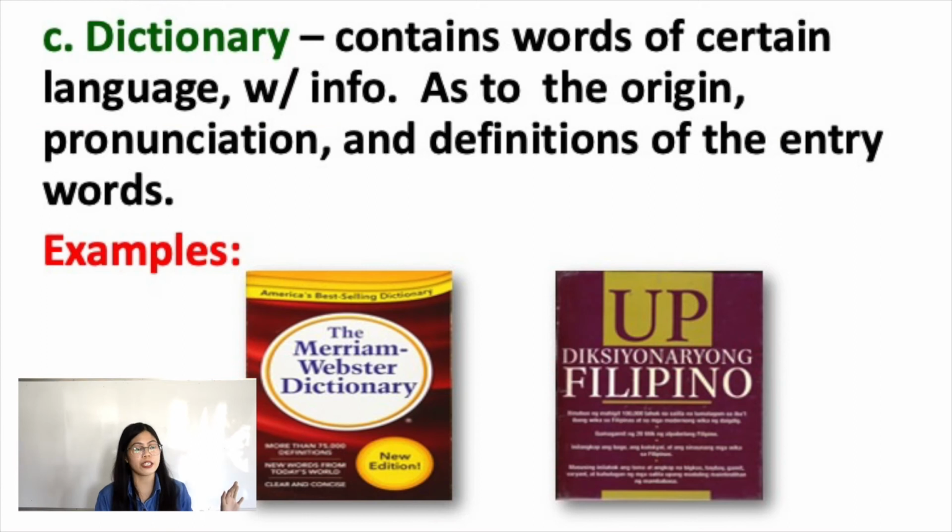Next, we have the dictionary. It contains words of a certain language with information as to the origin, pronunciation, and definitions of the entry words. So if you want to know how the words are pronounced, you can use a dictionary. If you want to know what part of speech that word is, you can also use a dictionary. If you are looking for its etymology and you want to know the meaning of a particular word, you can use a dictionary.